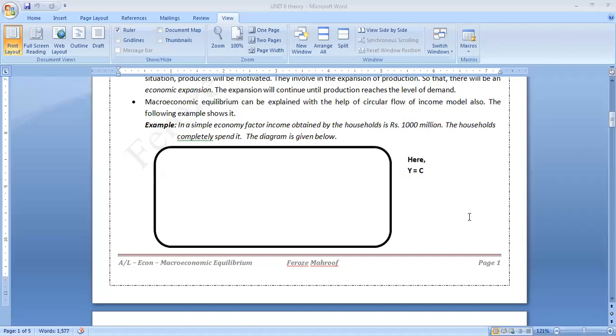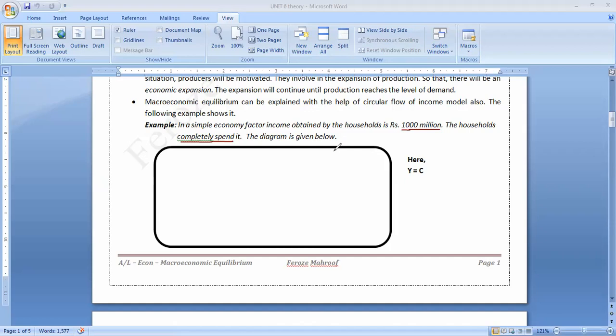Now see, this macroeconomic equilibrium, we can present in the model called circular flow of income. Circular flow of income we learned perfectly in national accounting, that is in unit 5. Here we are just doing the application of that. See this example. In a simple economy, factor income obtained by the household is 1,000 million. Households completely spend it. The diagram is given below.